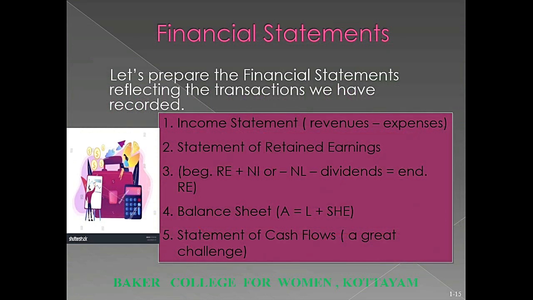Financial statements. There are four fundamental financial statements used in accounting. The income statement shows revenues and expenses. The statement of owner's equity shows the change in owner's equity during the current period. The balance sheet is a list of all assets, liabilities, and equity account balances. The statement of cash flows shows where the company obtained its cash and how it spent its cash.